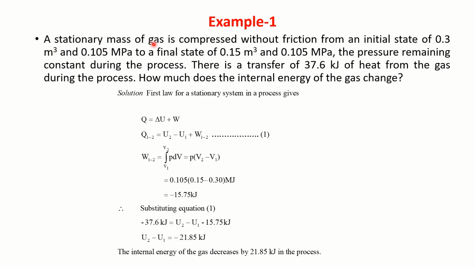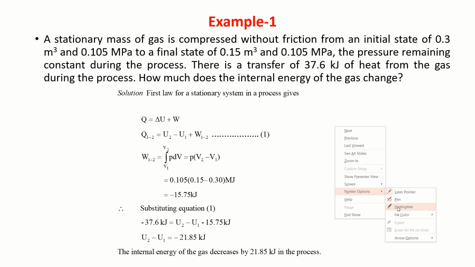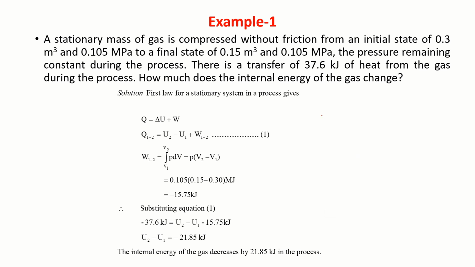A stationary mass of gas is compressed without friction from an initial state of 0.3 meter cube and 0.105 megapascal to a final state of 0.15 meter cube and 0.105 megapascal. So assume that you have a cylinder like this.